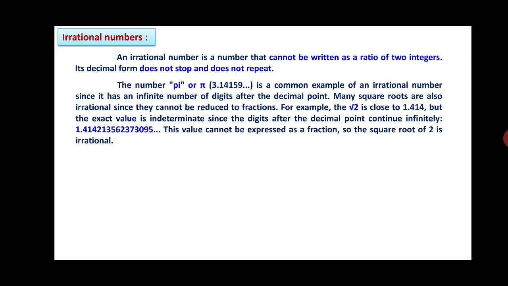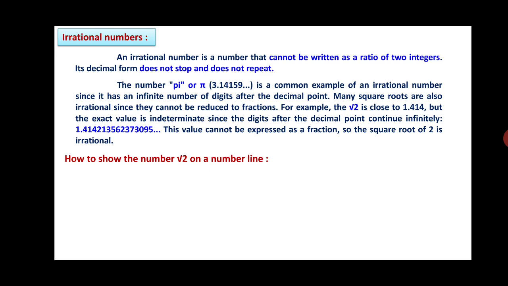For example, root 2 is close to 1.414, but the exact value is indeterminate since the digits after the decimal point continue infinitely: 1.414213562373095 and so on. This value cannot be expressed as a fraction, so the square root of 2 is irrational.